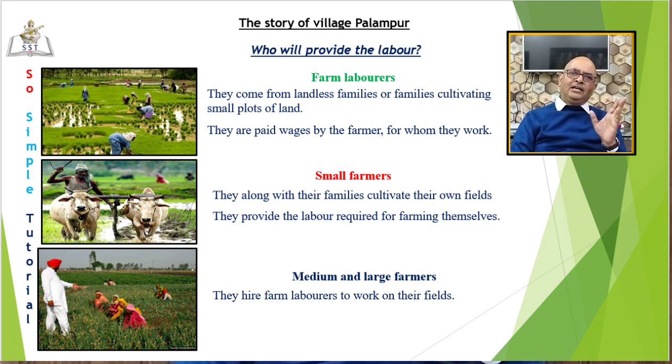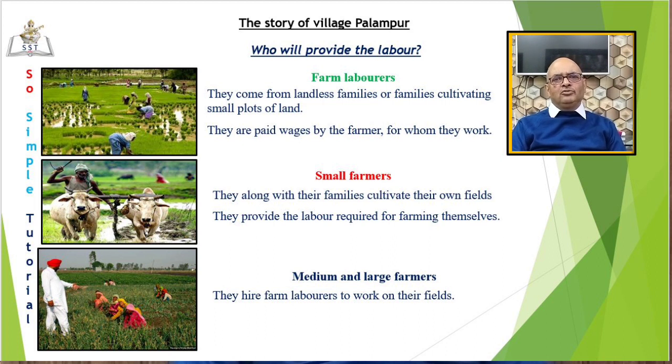Wages vary widely from region to region, from crop to crop, from one farm activity to another. That means one wage for sowing and another for harvesting. There is a wide variation in the duration of employment also. A farm laborer might be employed on a daily basis or for one particular farm activity like harvesting. Some are employed for the whole year. It depends upon the need of the employer.